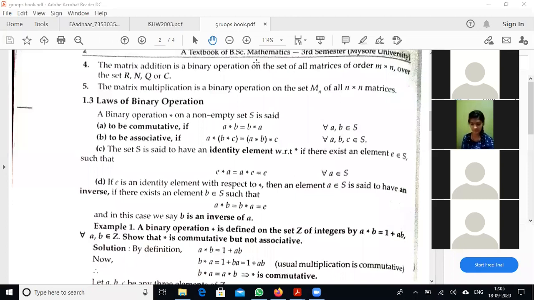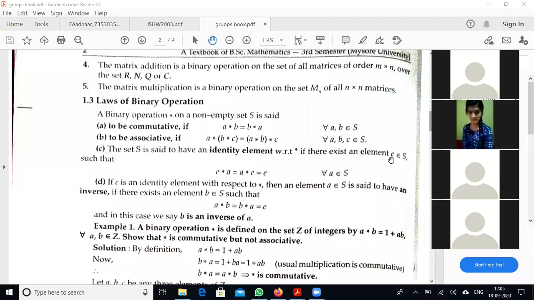So 3 is equivalent to 0 under addition modulo 3. Therefore, 1 is the inverse of 2 and 2 is the inverse of 1 over the set Z3 under the binary operation addition modulo 3.